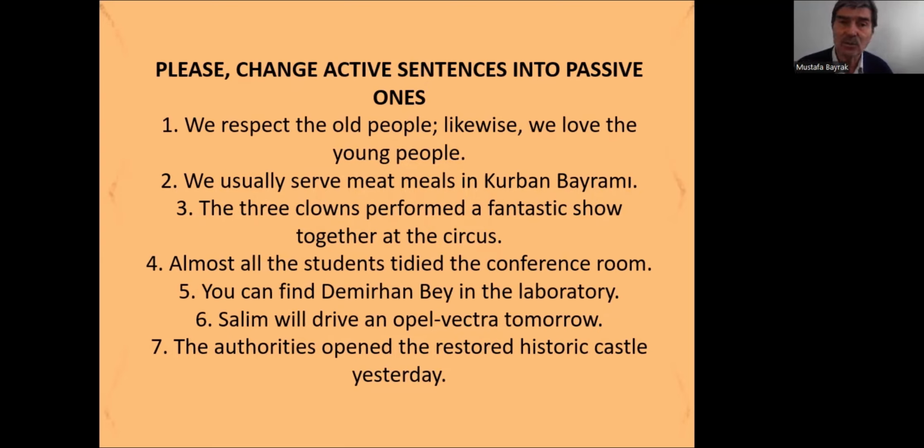Five: you can find Demirhan Bey in the library. Demirhan Bey is the object. So Demirhan Bey can be found. Find, found. Demirhan Bey can be found in the library. What about the 6? Selim will drive an Opel Vectra tomorrow. So an Opel Vectra will be driven. An Opel Vectra will be driven by Selim tomorrow.